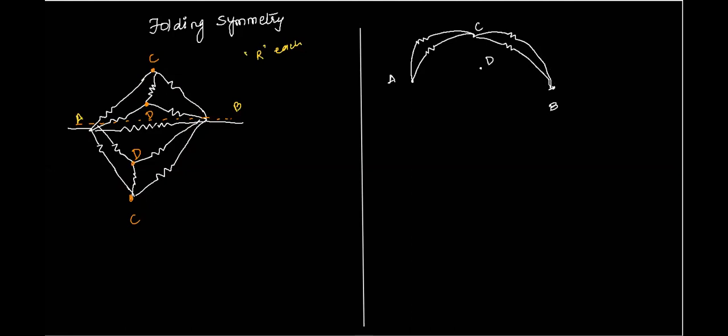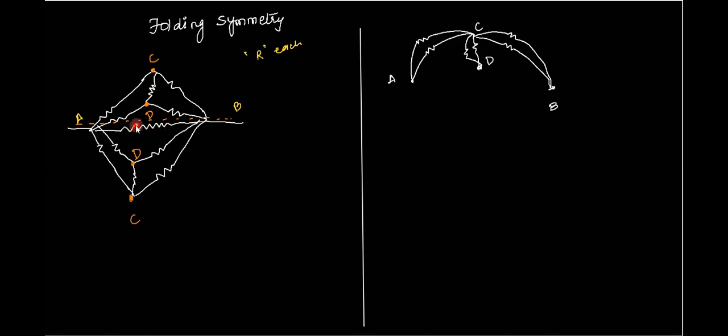Now, tell me how many resistors are there between C and D? C and D, 2. Right? Okay. Now, tell me, are we left with something? No, right? We have covered all of them. Only, I think, one remains, that is the one which is there between A and B. This one, right?